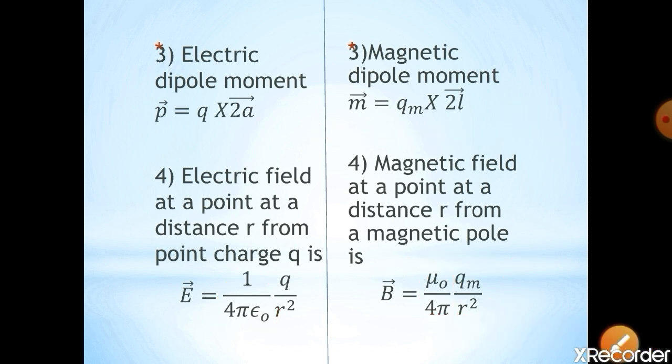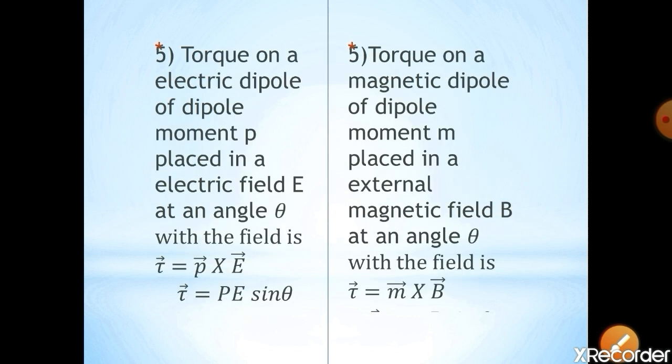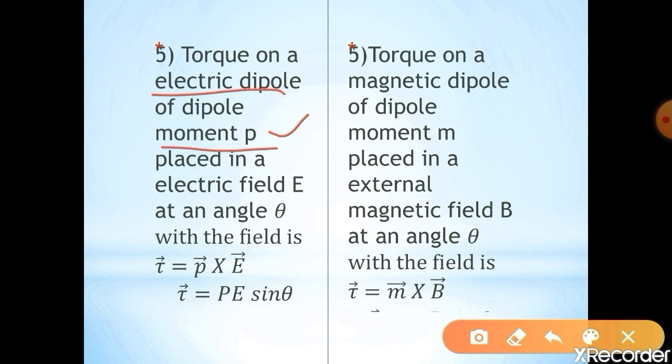So see the next comparison, fifth one: torque on an electric dipole of dipole moment P placed in an electric field E at an angle theta with the field is.